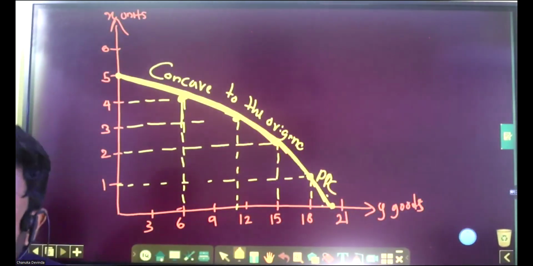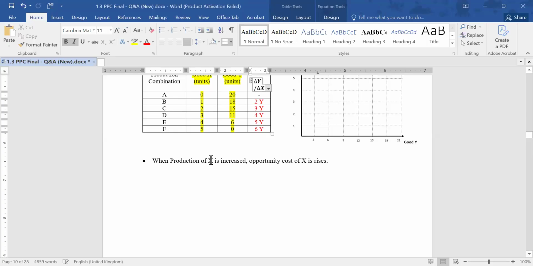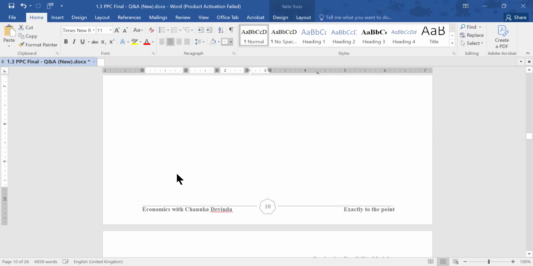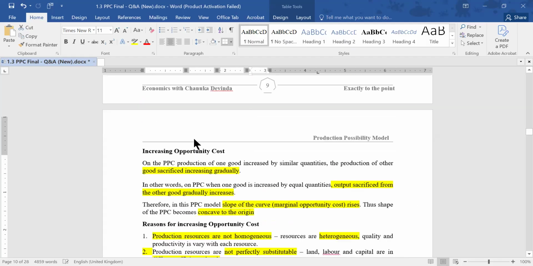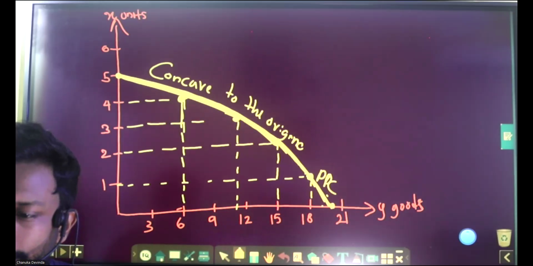Next one. Right here, when production of X is increased, opportunity cost of X rises. Opportunity cost of X is getting higher. Right. So that is about the increasing opportunity cost. Right.